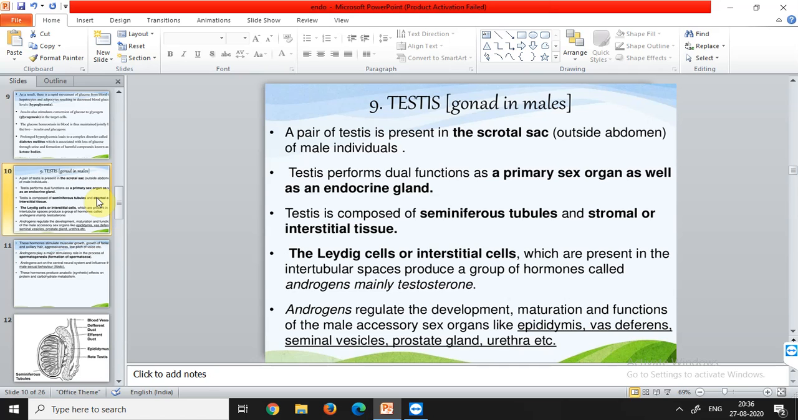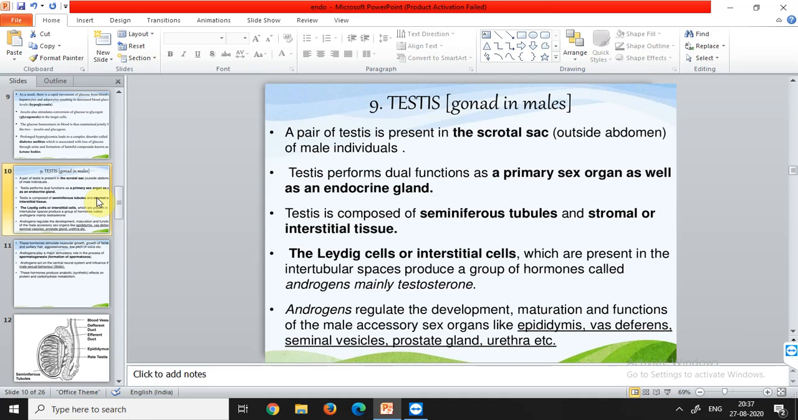Then the testes is composed of seminiferous tubules and stromal or interstitial tissues. The testes is made up of many simple primary tubules that are called the seminiferous tubules, and all these seminiferous tubules combine together to form a testes. These are also called the interstitial tissue.